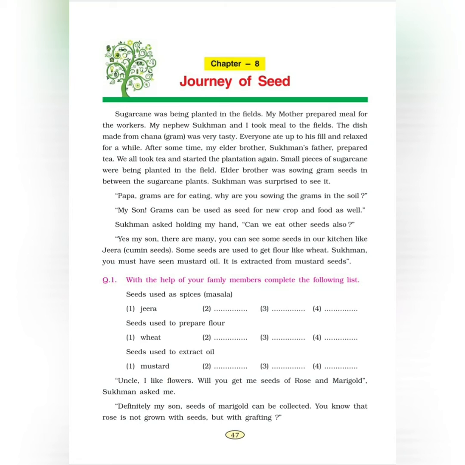Elder brother was sowing gram seeds in between the sugarcane plants. बड़ा भाई sugarcane के plants के बीच की जगह में ग्राम सीड्स चने के बीज लगा रहा था. Elder brother, not elder, elder. Brother नहीं, elder नहीं. Elder brother was sowing gram seeds in between and Sukhman was surprised to see it.